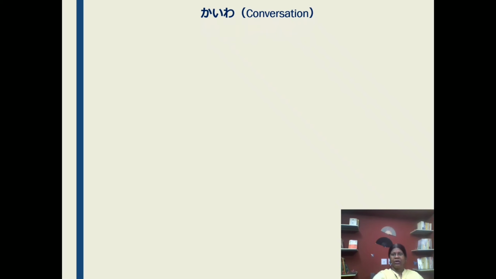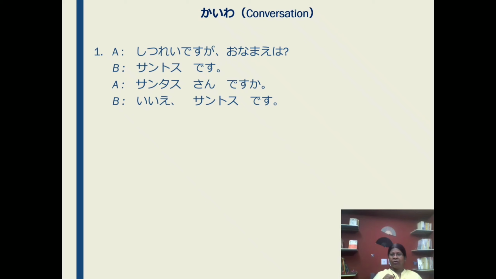Now, kaiwa, conversation. If you don't know how to make a sentence, you can't speak it. Am I right? Spoken language is also a sentence. When you are writing a sentence, read it loudly because it will help you pronounce those words correctly and in the proper way. Most people who are learning a foreign language cannot speak because our tongue and lip movement is not acquainted with those foreign words.